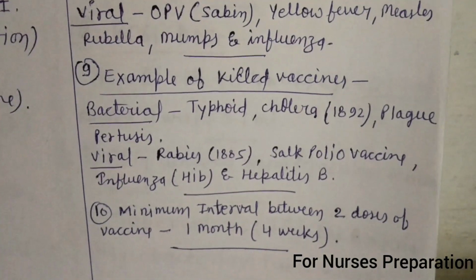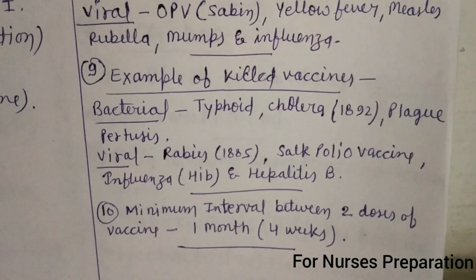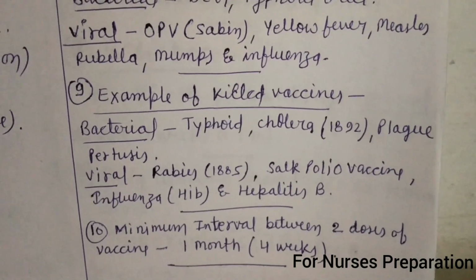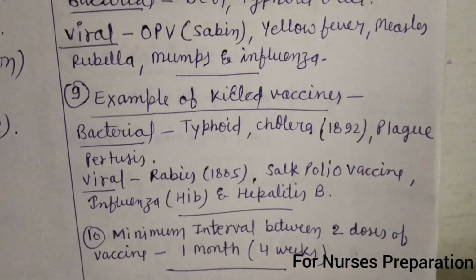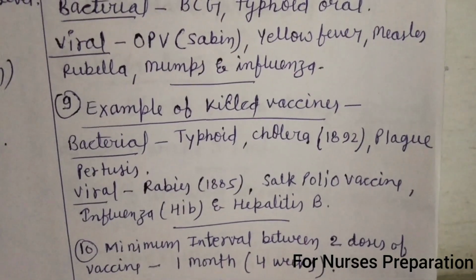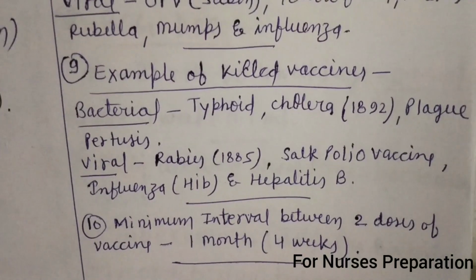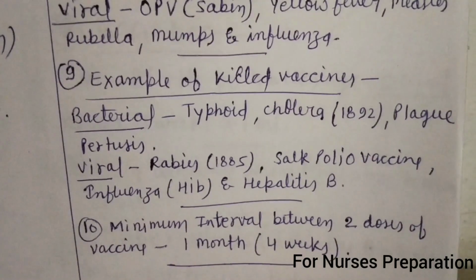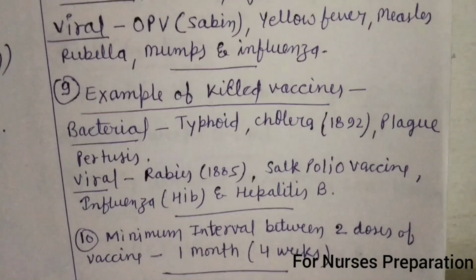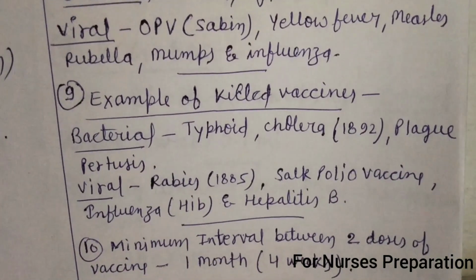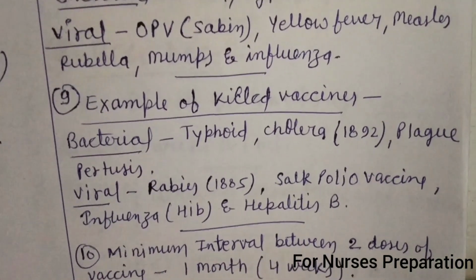Point number 9. Examples of killed vaccines. Examples of killed bacterial vaccines include typhoid, cholera, plague and pertussis. Examples of killed viral vaccines include rabies, Salk polio vaccine, influenza, HIV and hepatitis B.